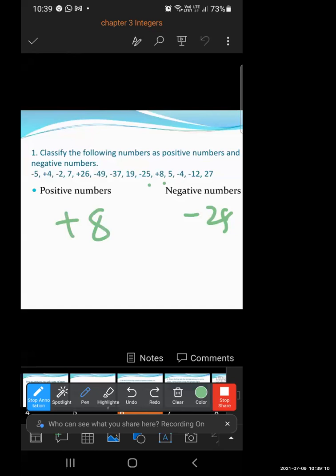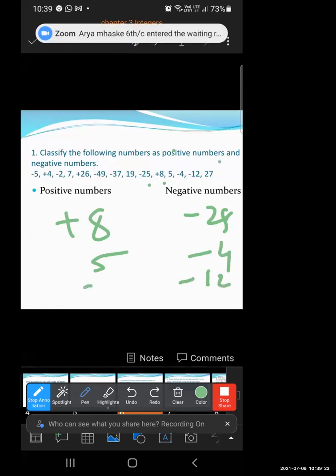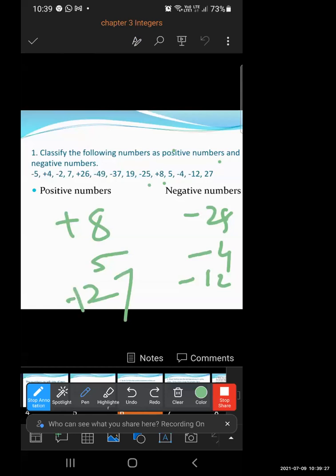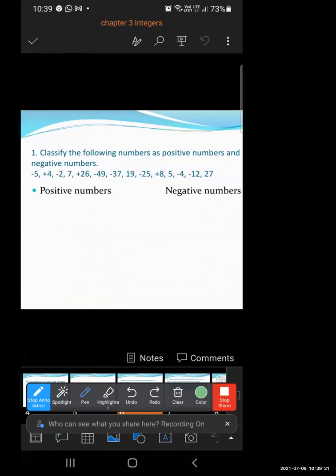Now this 5 doesn't have any sign, but it comes in positive numbers. Now -4 again comes on the negative side. -12 comes on the negative side, and 27 has no sign, but we consider it as positive, so it comes in positive numbers. So easy, right? Very easy.